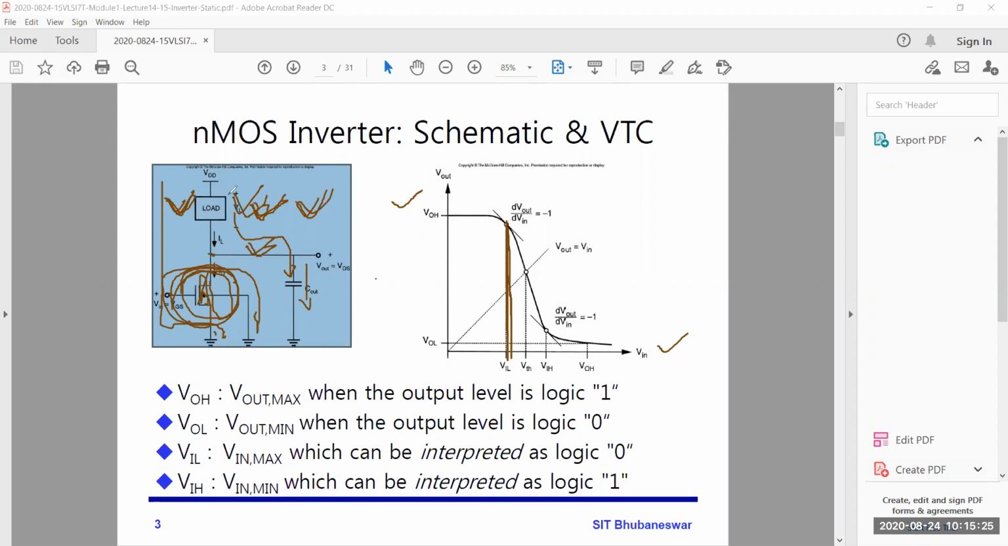Ideally it should be VDD, but some voltage will drop here due to leakage current or some other current, so you will get some VOH. Ideally VOH is equal to VDD, but practically VOH is somewhat less than VDD. So up to this VIL you will get almost VDD, which is VOH. Once the input reaches this point, the transistor starts conducting.